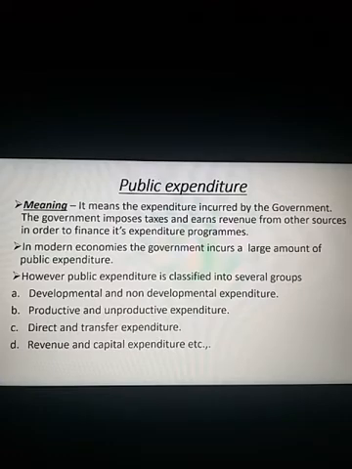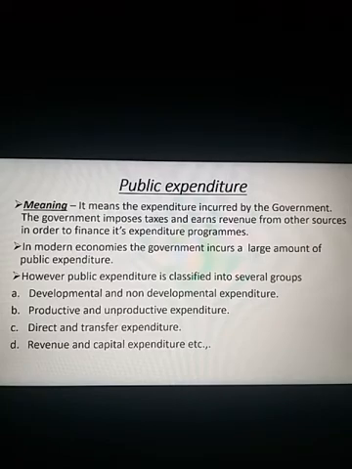The government imposes taxes and earns revenue from other sources in order to finance its expenditure programs. In modern economies, that is, most of the economies nowadays, their main goal will be promotion of the welfare state, thereby increasing the public expenditure.